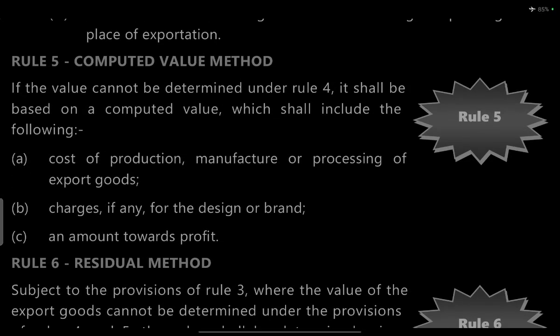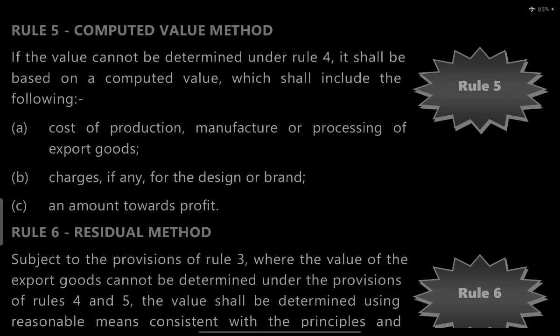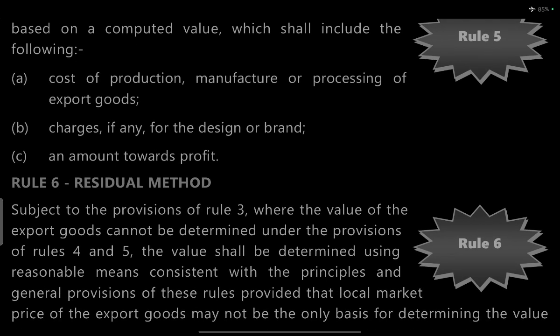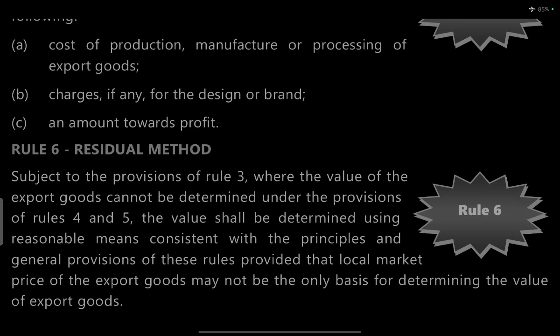Rule 5, Computed Value Method. If the value cannot be determined under Rule 4, it shall be based on the computed value, which shall include the following: cost of production, cost of manufacture, cost of processing of export goods, charges, if any, for the design or brand, and amount towards profit.